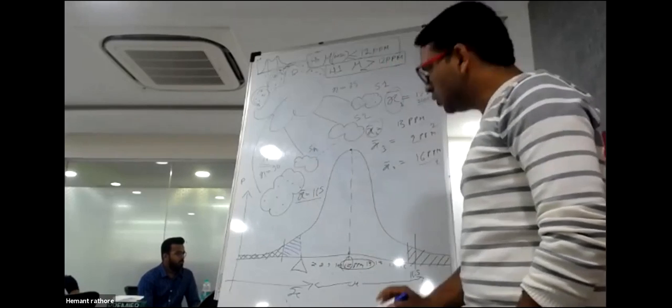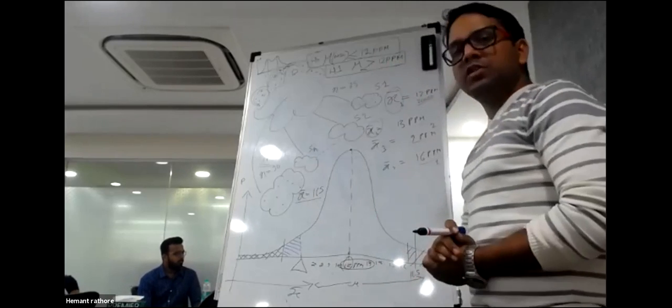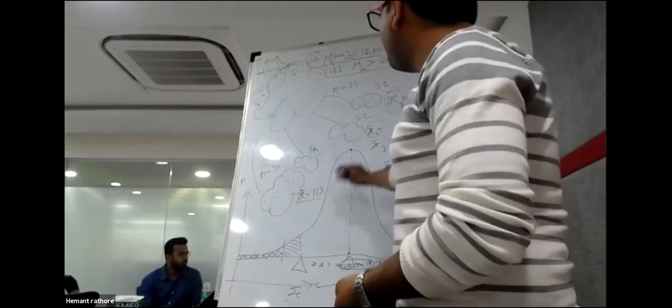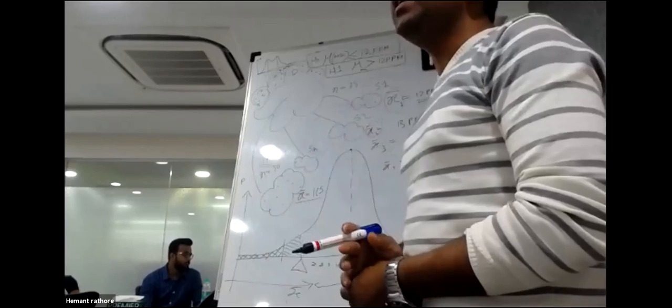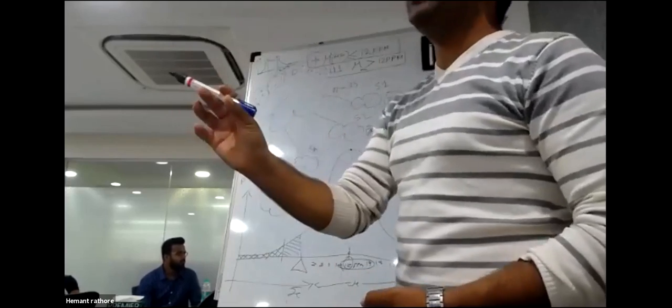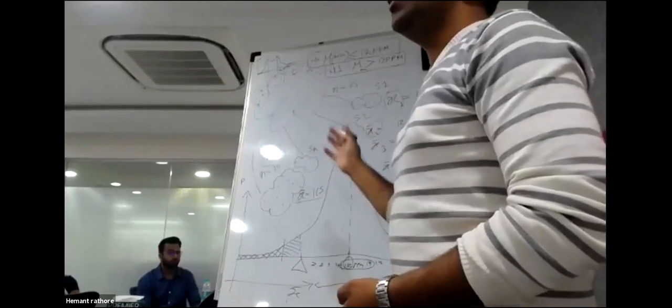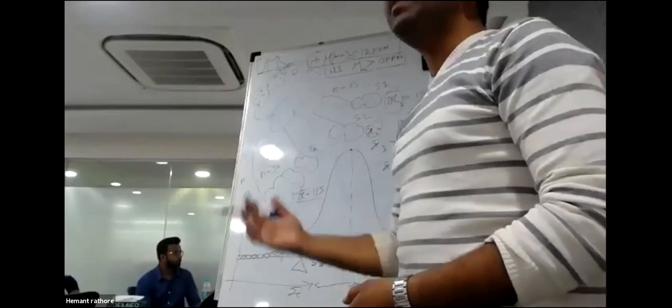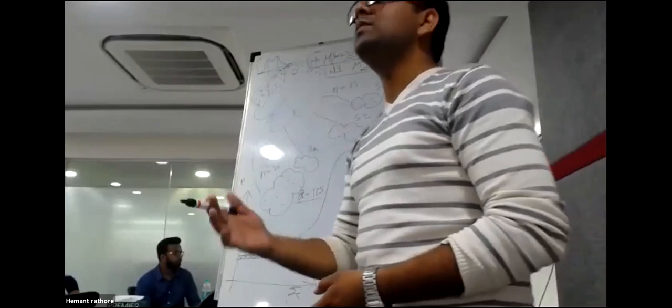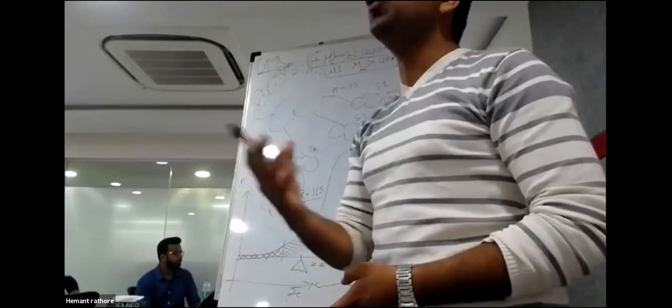Now you answer me this question. Suppose this sampling distribution is actually the reality. If that is the reality and you are going to take a sample from this population, what is the most probable case for sample mean? What would be the most probable sample mean value you will have?